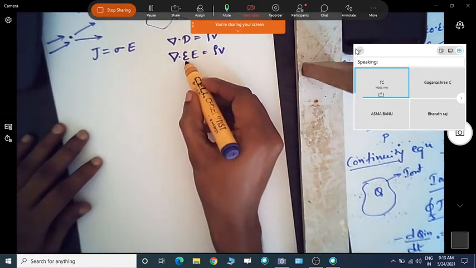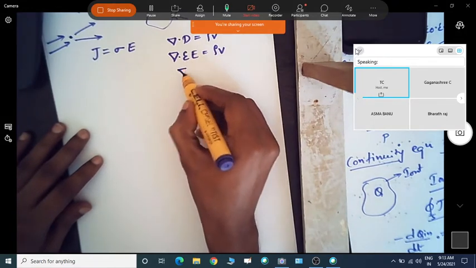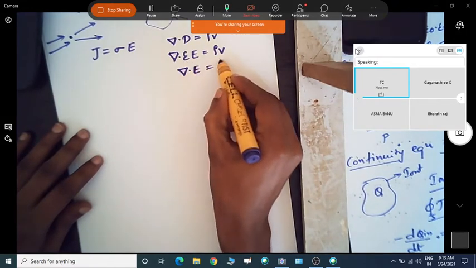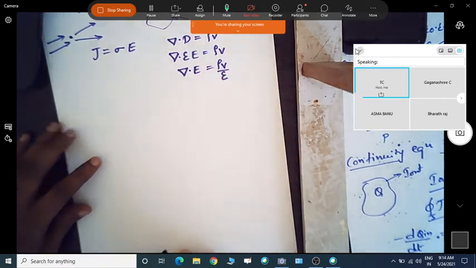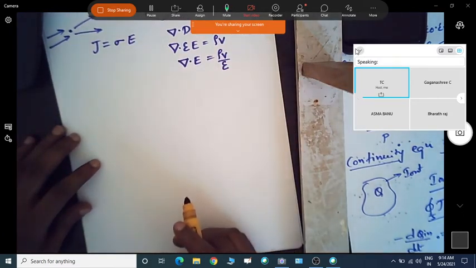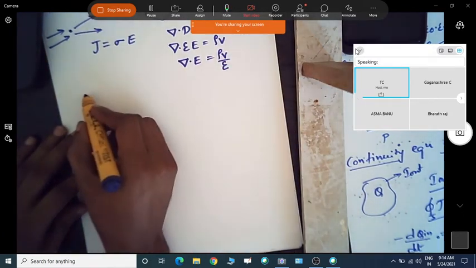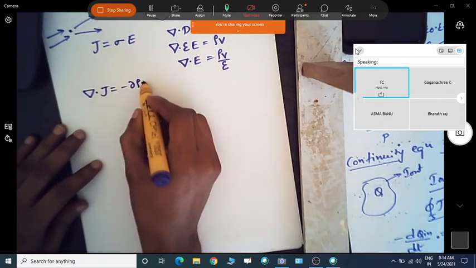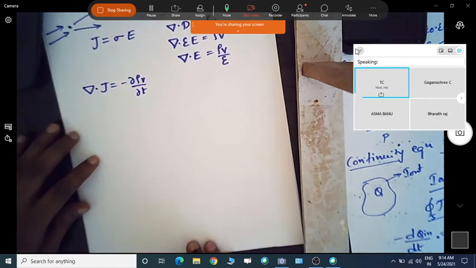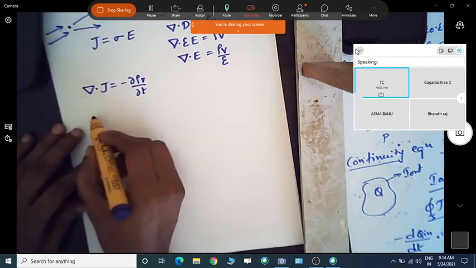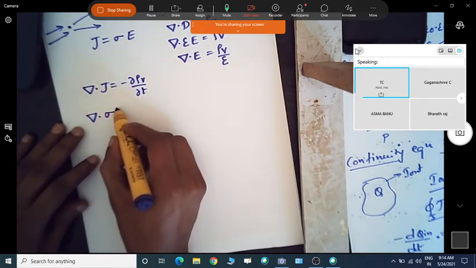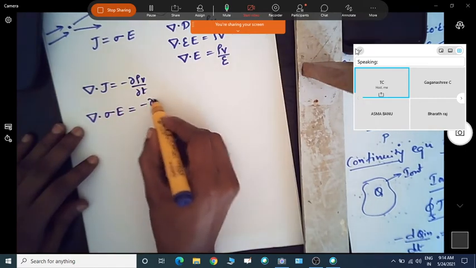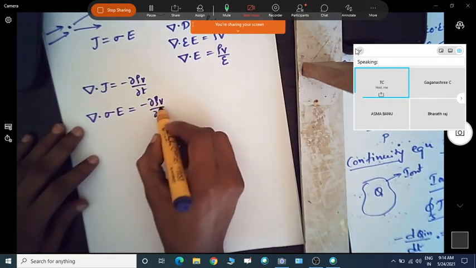We treat epsilon as a constant and take it outside, so del dot E we can write as rho v by epsilon. Now from the continuity equation, del dot J is equal to minus del rho v by del t. If I substitute J here, del dot sigma E is equal to minus del rho v by del t.